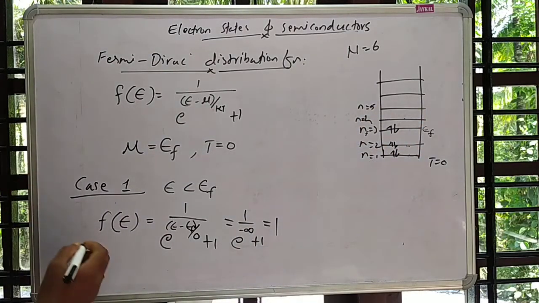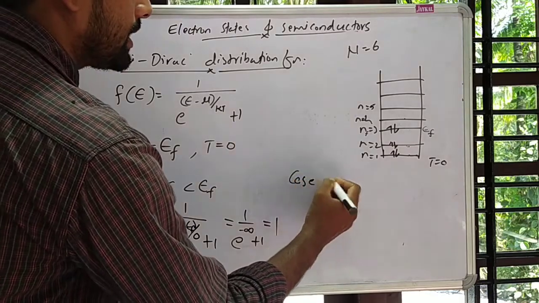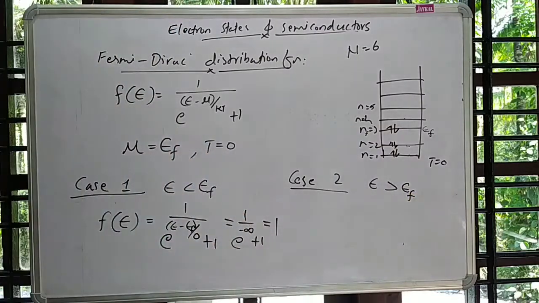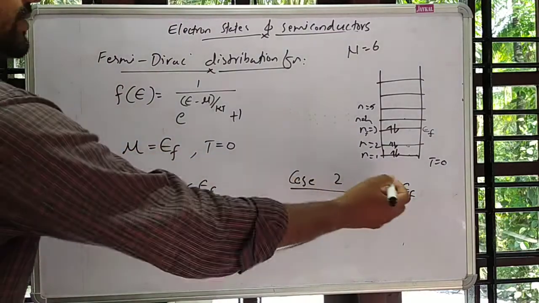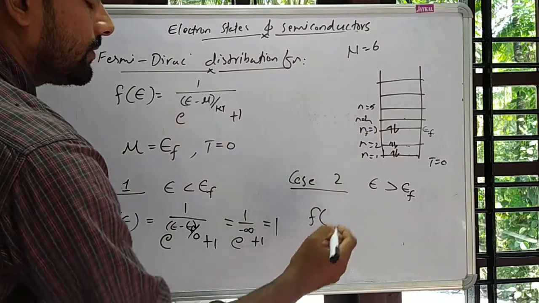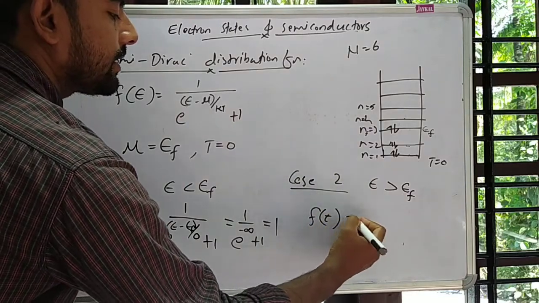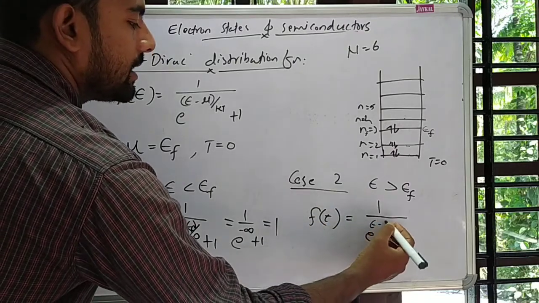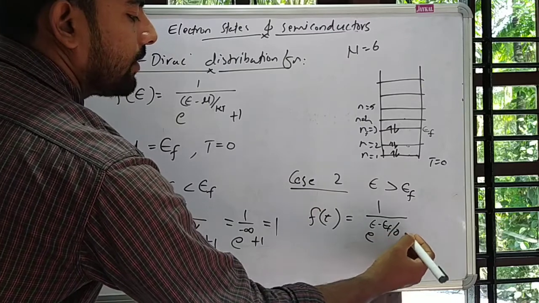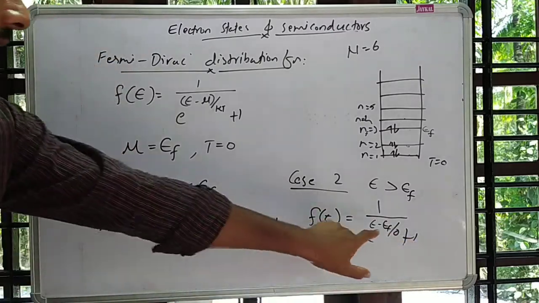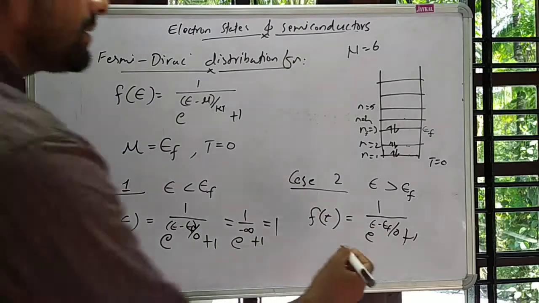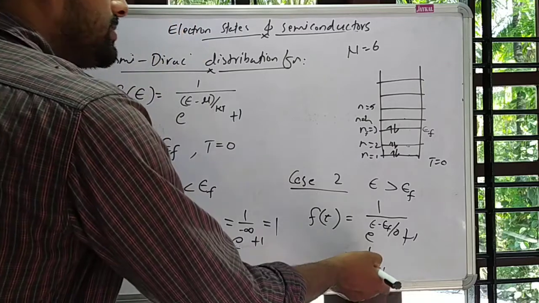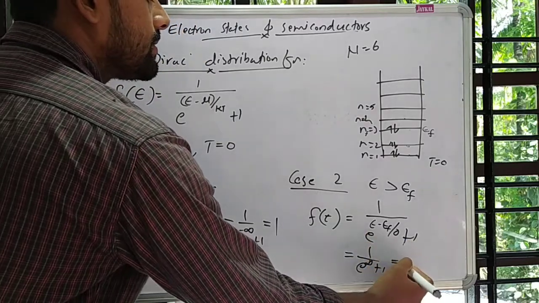Okay, and we need to consider another case, case 2, that is E greater than EF, at absolute zero temperature. In case 2, for E greater than EF, the probability of occupation of that energy level with an electron, f of E, is equal to 1 over e raised to (E minus EF) over 0, plus 1. Here E is greater than EF, so we get 1 over e raised to infinity plus 1. e raised to infinity is infinity, so 1 over infinity is equal to 0.